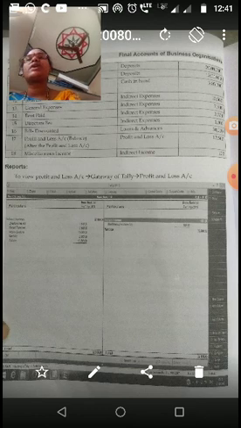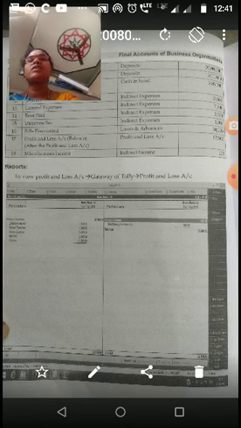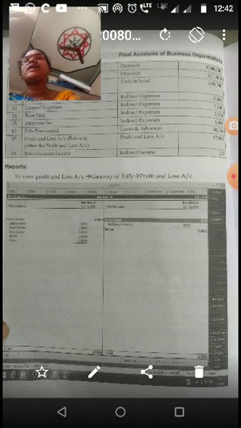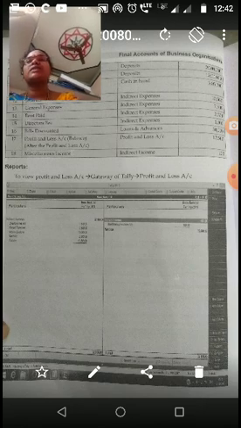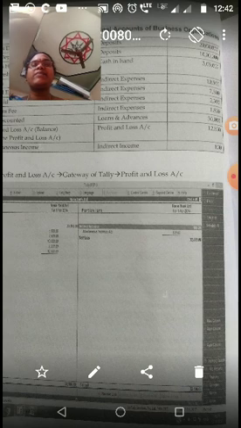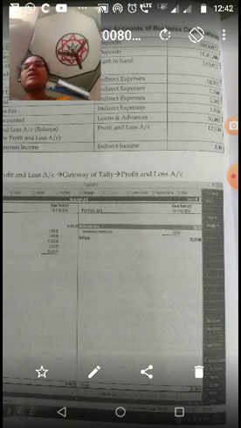Bills discounted, loans and advances, that is 30,000. Profit and loss account, under the group profit and loss account, that is 12,500. The miscellaneous income is interest income, that is 100 rupees.